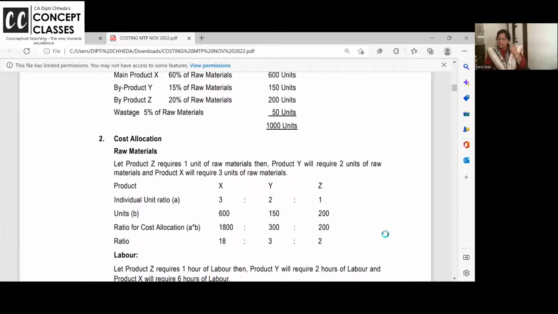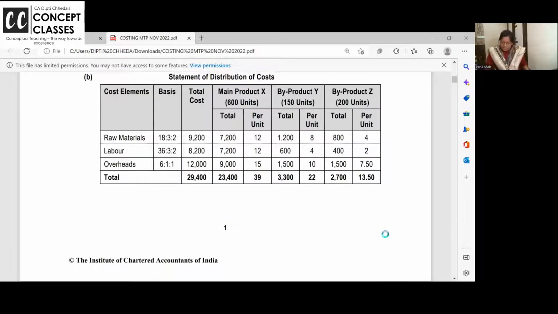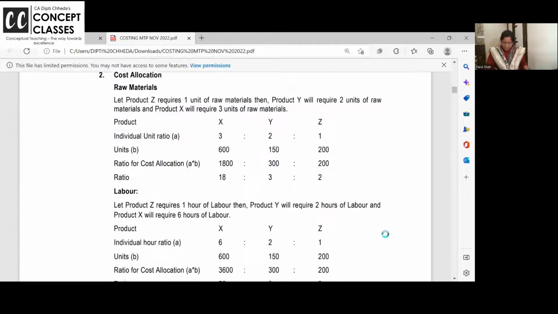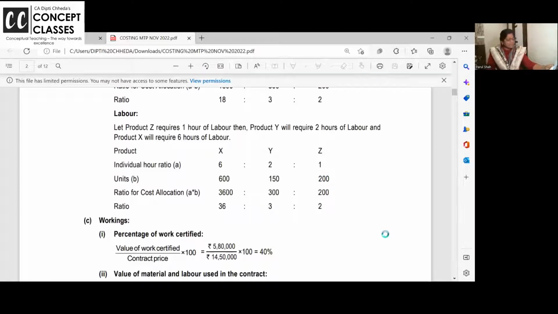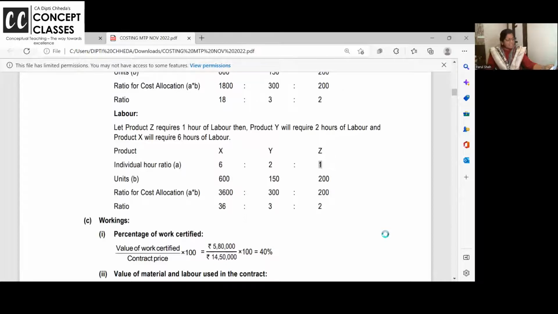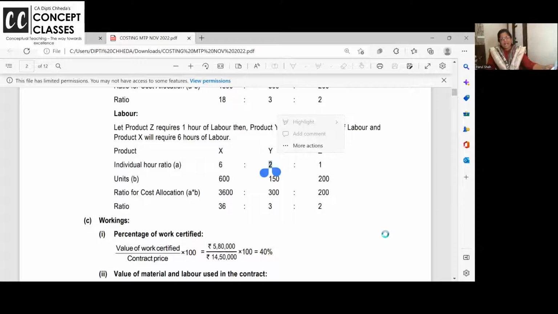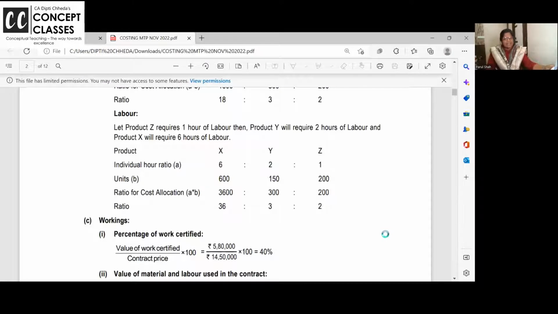Though they are not asking you multiple product cost sheet, only single product cost sheet is there, but I'm just saying. Same for labor. Labor cost is 8,200. You cannot divide it by number of units to get per unit labor cost. Again for labor, what did they say? X requires double the time needed for Y and Z put together. Z requires half the time of Y. So if Y is 2, Z is half, 1. And these two put together is 3. Double the time is X.